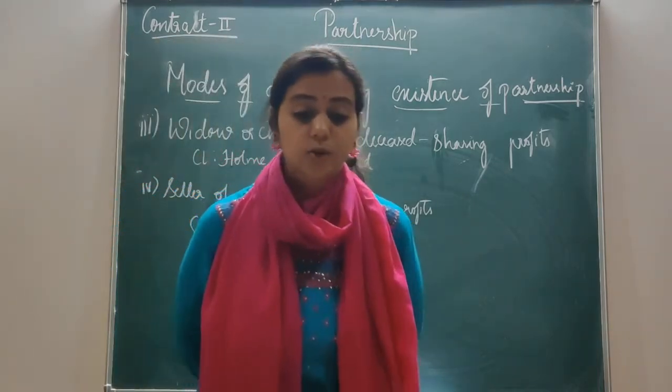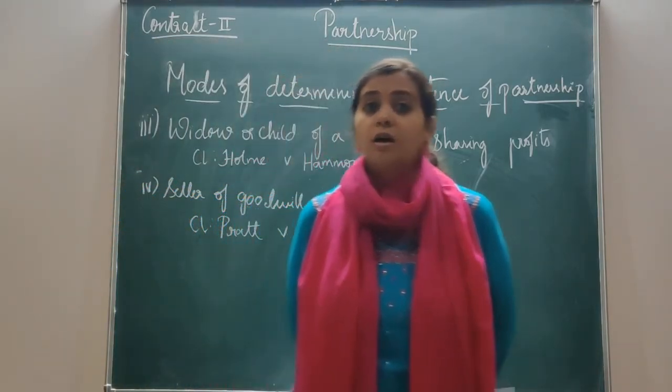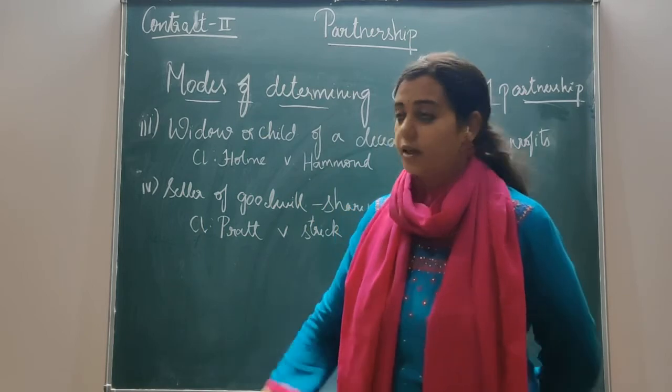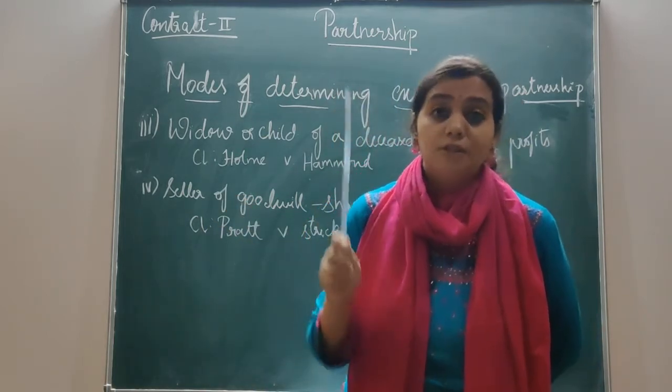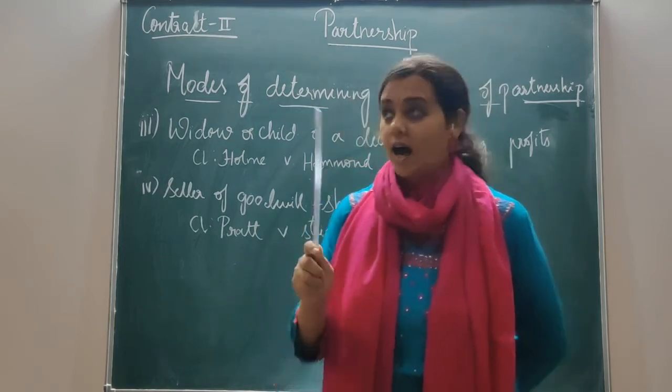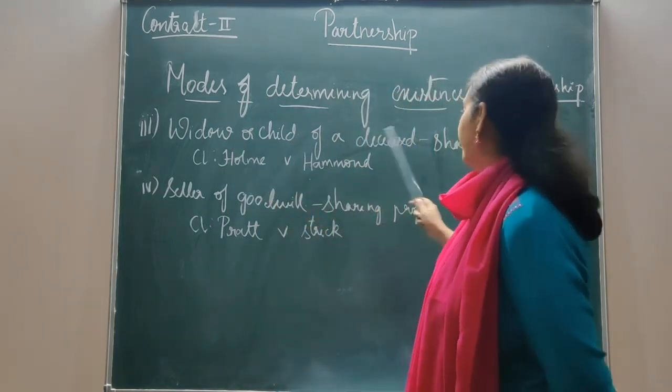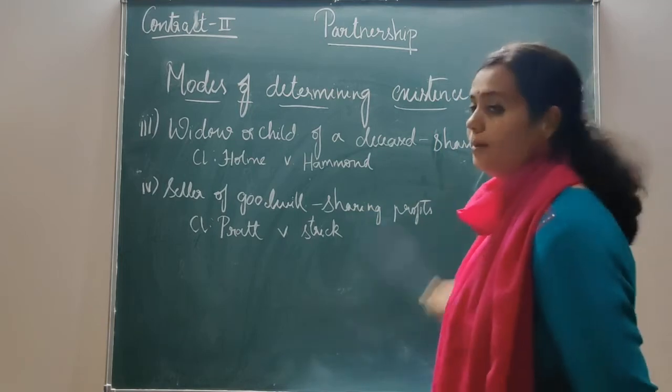The third, under explanation 2, the category of persons who do not become partners even though they are sharing profits are the widow or the child of a deceased sharing profits.